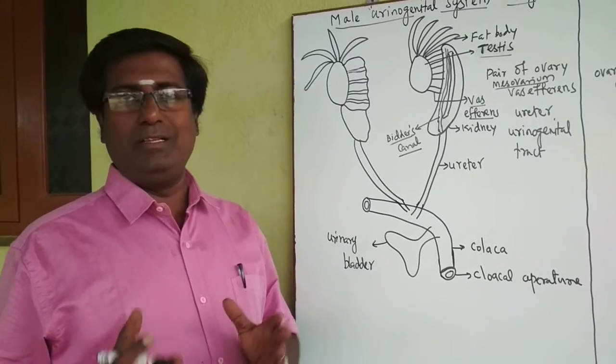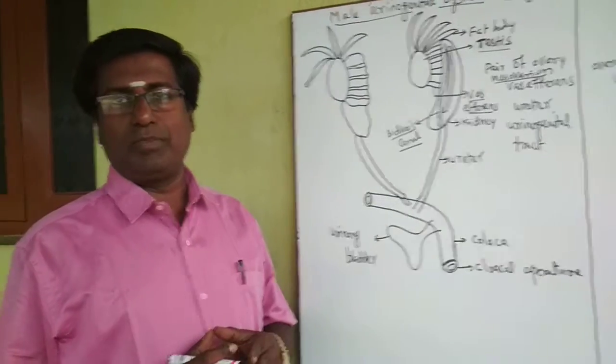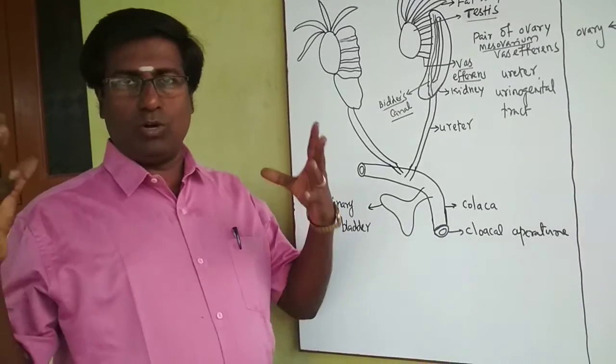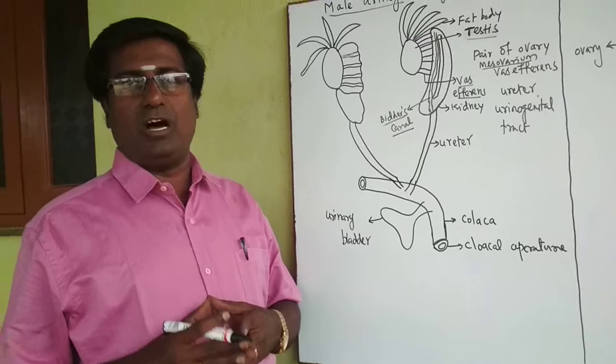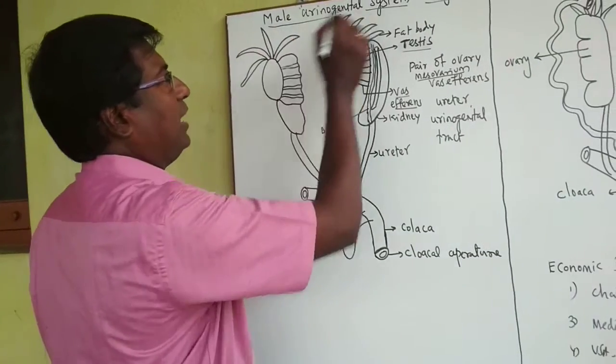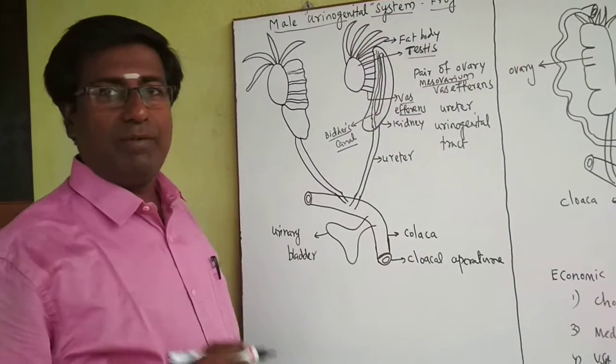But in most animals, the two systems are present separately. In the frog, the excretory system and the reproductive system are both combined. That is why it is called the urinogenital system. Dear students, first we are going to see the male urinogenital system of the frog.